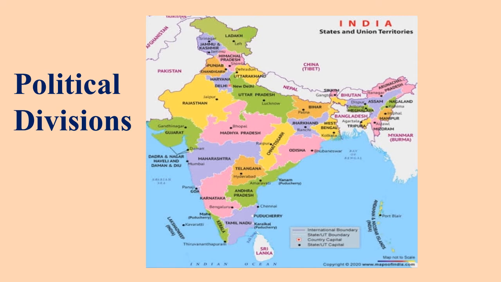People give their vote and choose some people to rule the state governments and the union territories. So let's see which government will rule our states and which government will rule our union territories. That also let us see here.